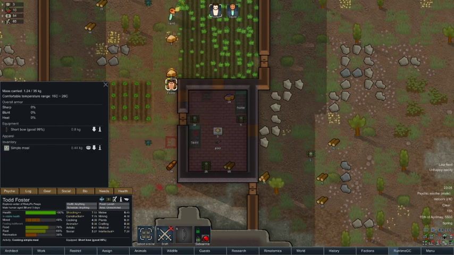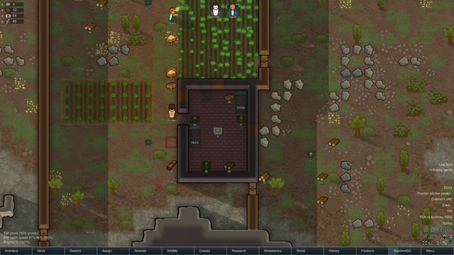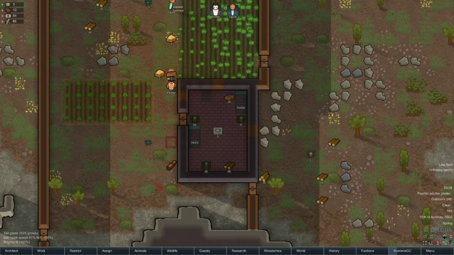So, mod time again. I've got another mod. Honestly, I haven't modded the game that badly. Not as much as some people do. But I've got another mod that means that I can equip a sidearm as well. So, the original game, you can only have 1 weapon in your hand. But I think that you should be able to equip things like knives as a sidearm as well, because I think that's more like reality, or more like what you'd expect from the reality of this game. So yeah.